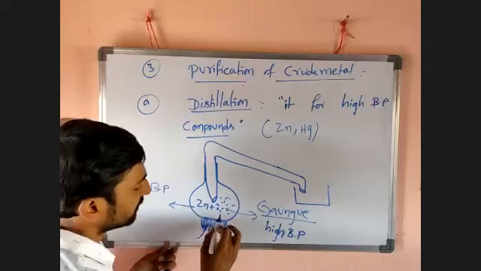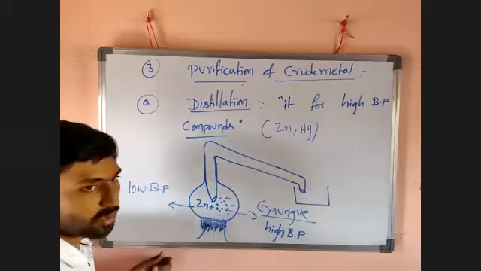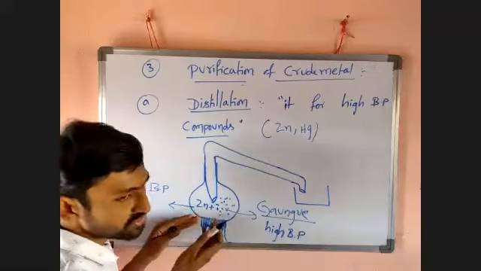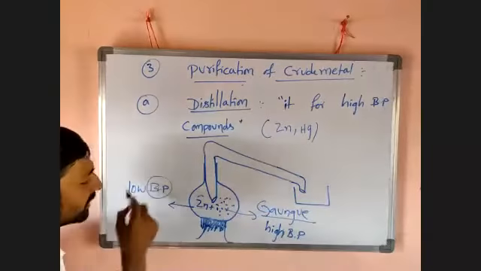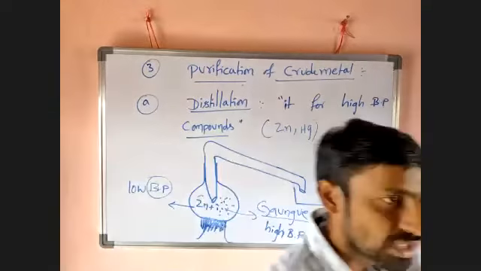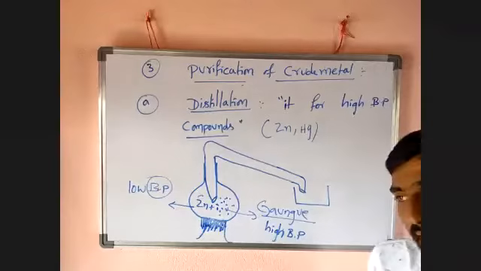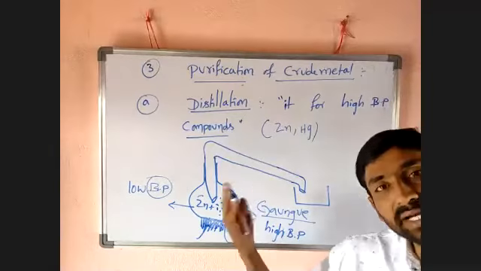If you heat that, what happens? What is meant by boiling point? It is the temperature at which a solid first converts to liquid, then the liquid converts into vapor.